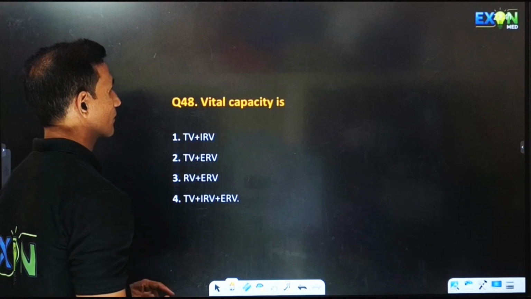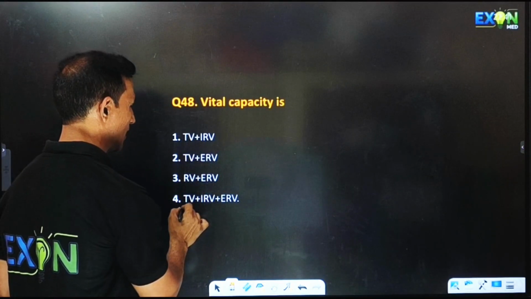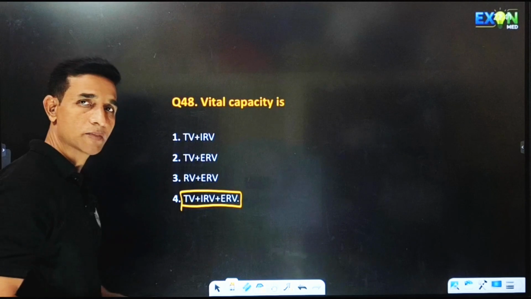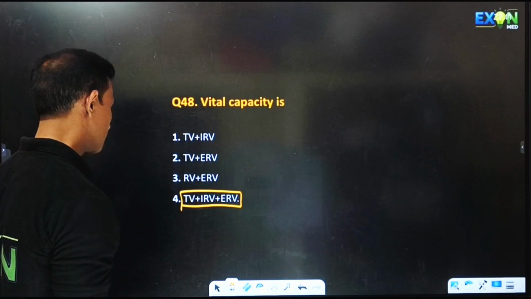Vital capacity is tidal volume plus inspiratory reserve volume plus expiratory reserve volume.